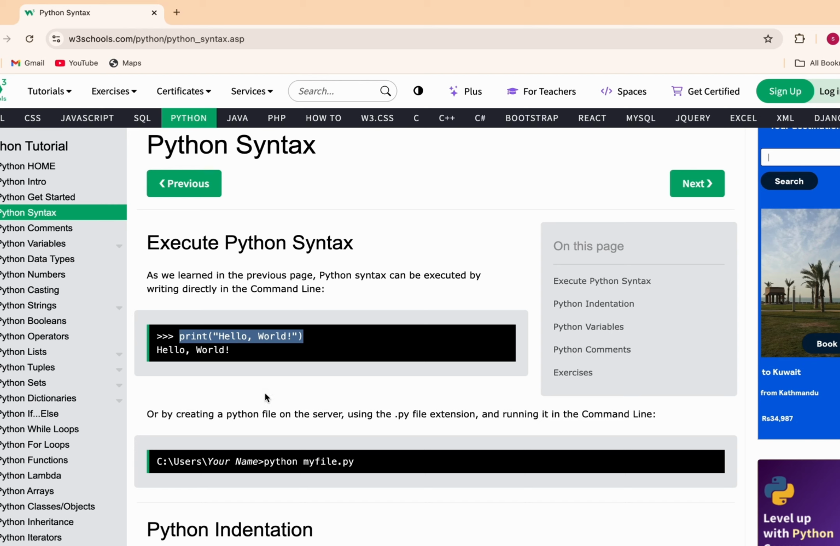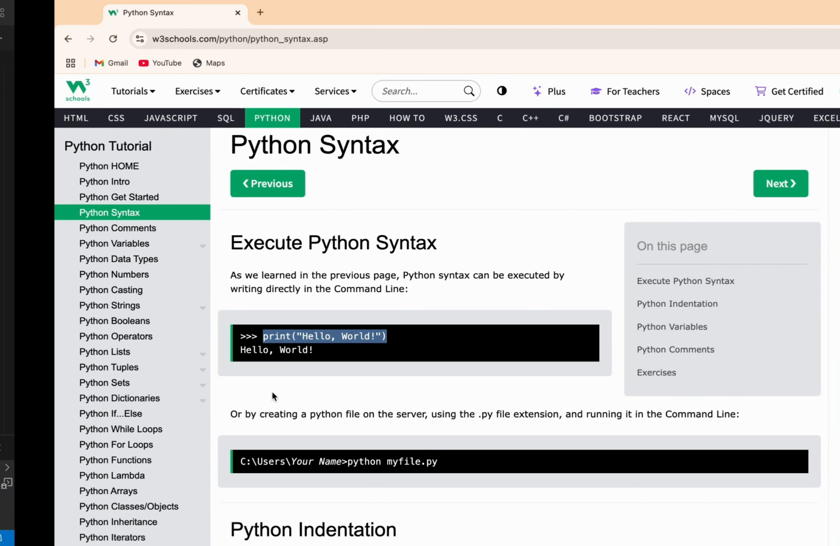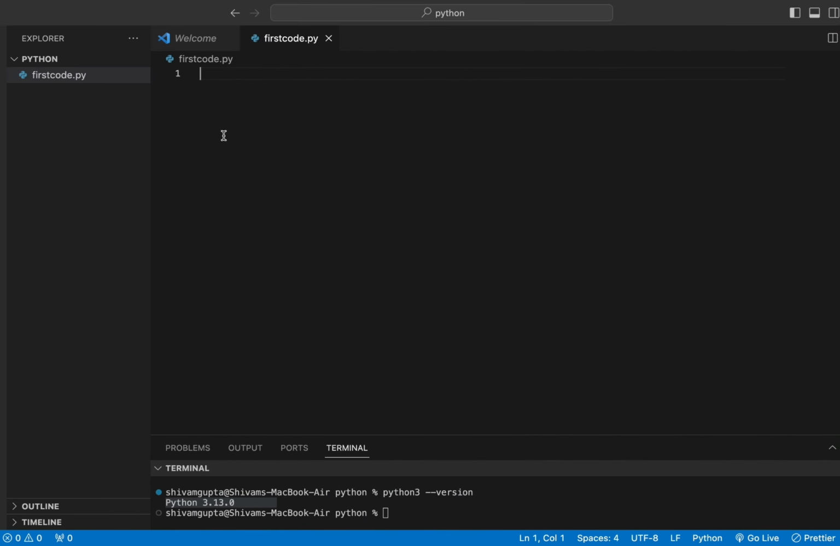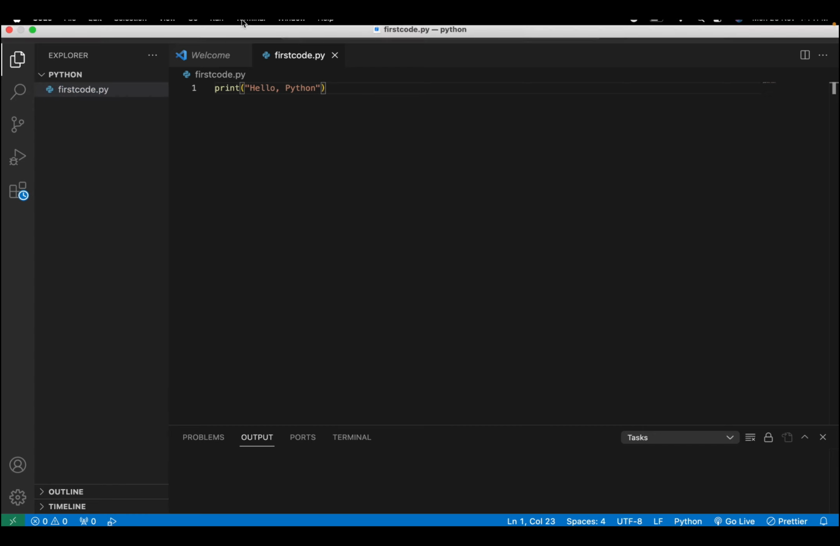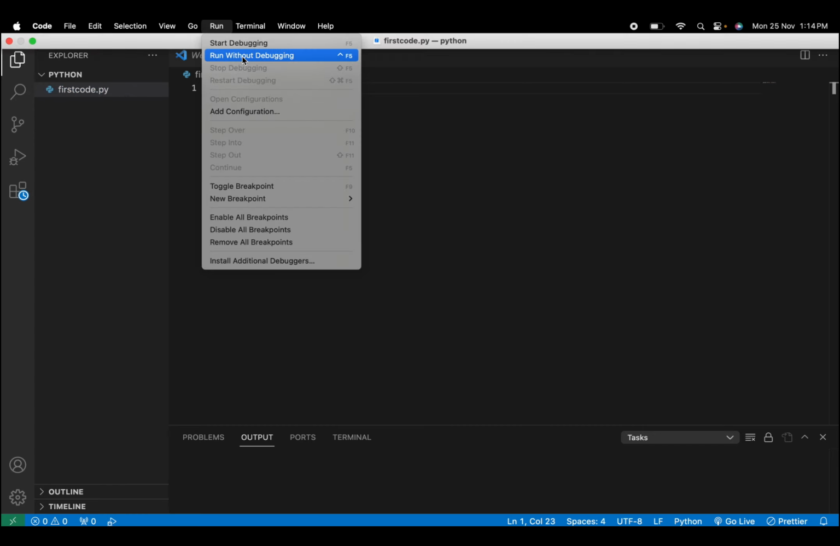So here I will simply say hello to our Python world. Let's do one thing. We'll simply write print, and here I will use double inverted commas and write hello Python, or you can say hello world. Here we have written print hello Python. Now to run this Python code, we need to simply move to Run and choose run without debugging.